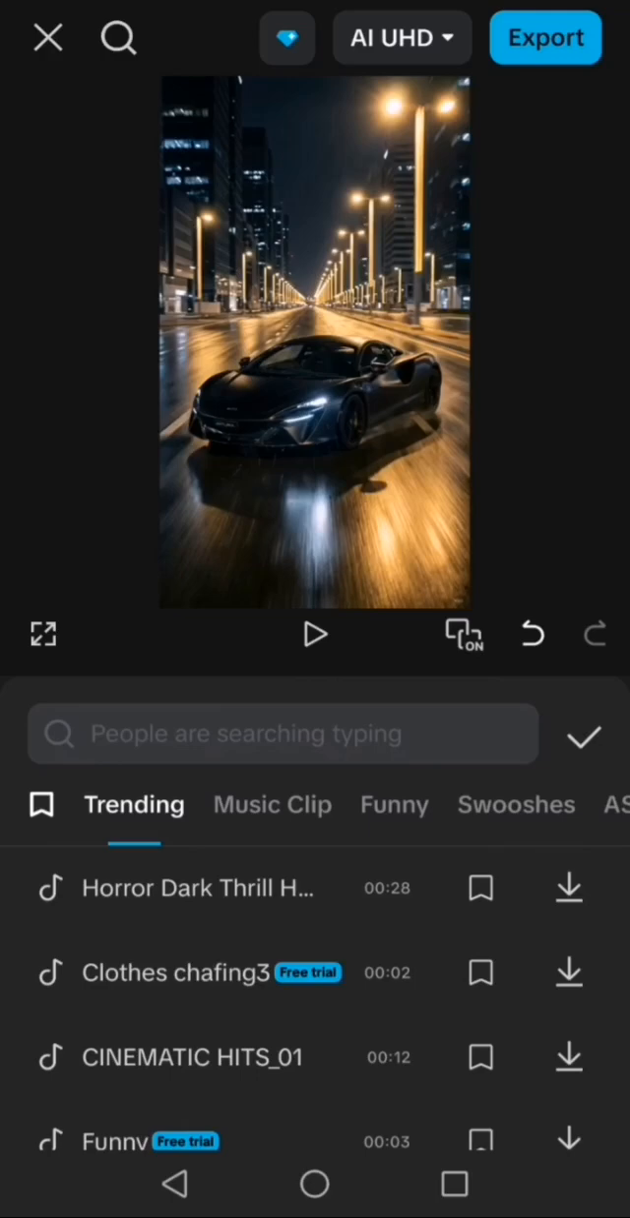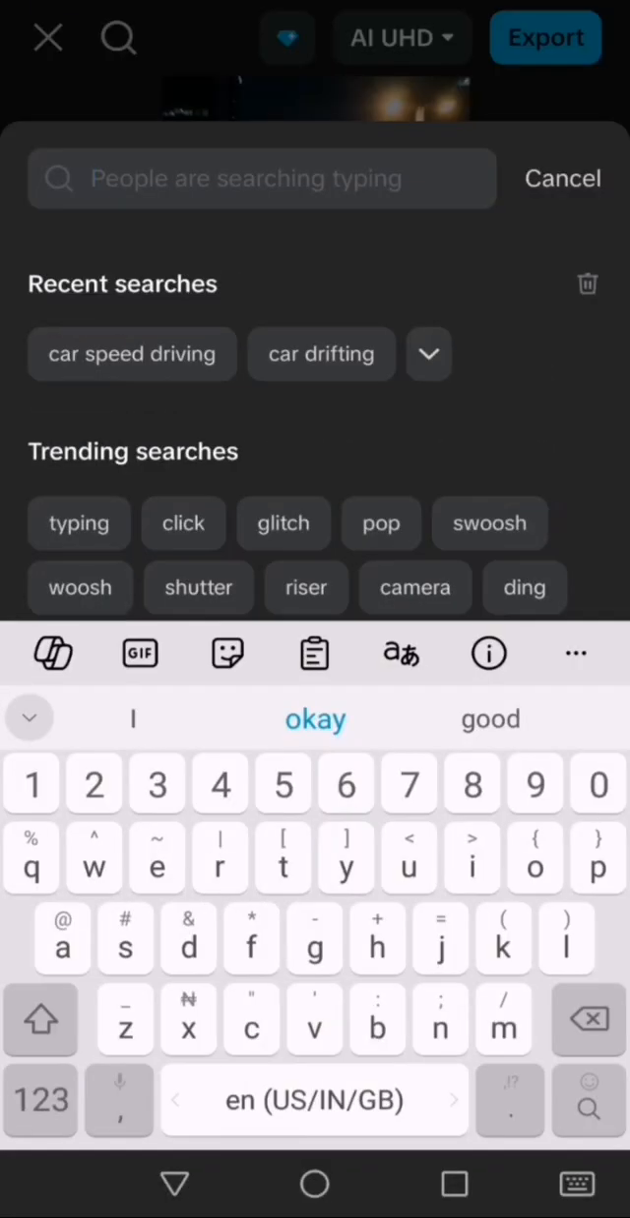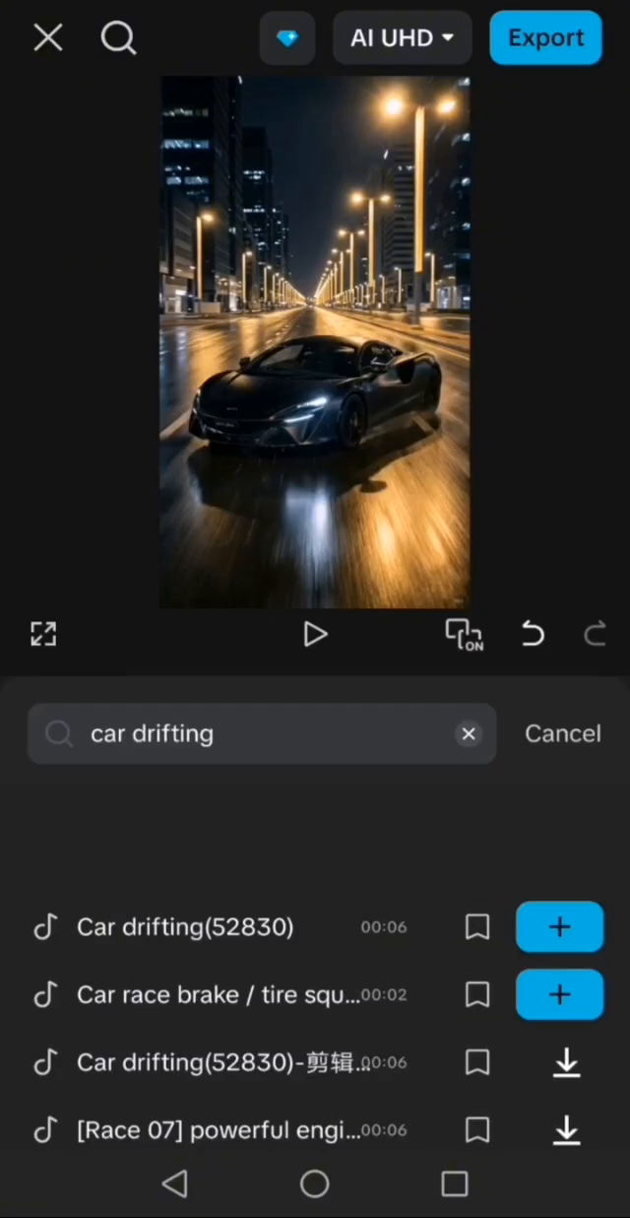So let me say I'm dealing with a car, and this car is actually drifting right now. So I'll type car drifting. Okay, I'll search that. So here are the different sounds of car drifting. So I'll just choose any one of my choice.